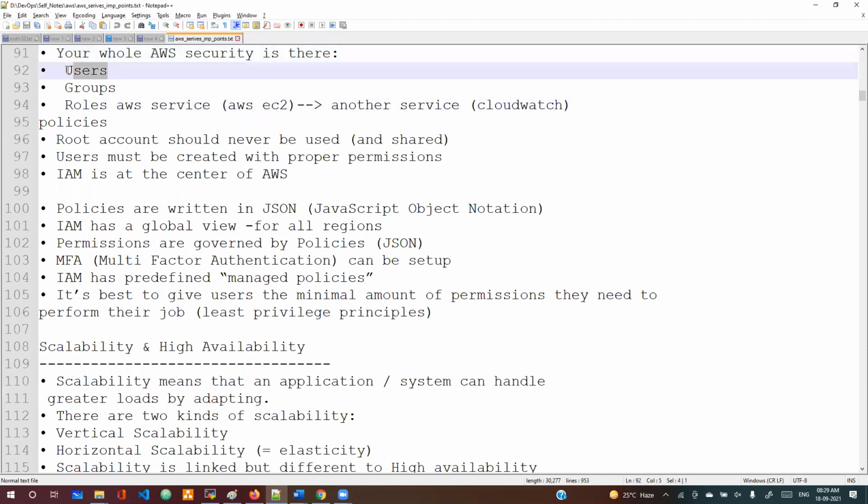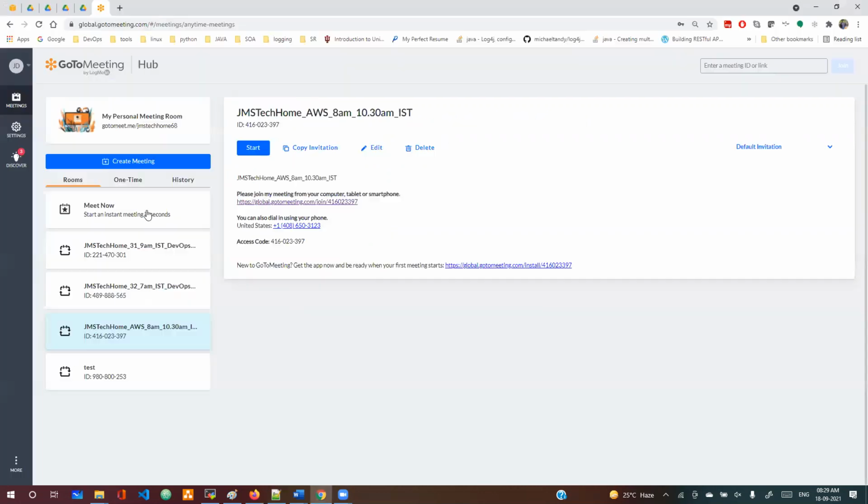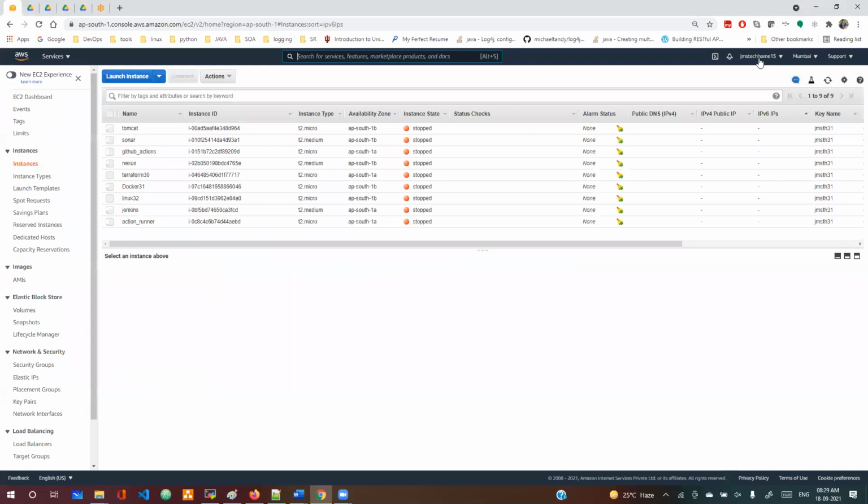What does user mean? For example, in your company, when someone joins, we never share the root account details. Root account details means the email ID and password you used to create your AWS account. That account is called the root account.